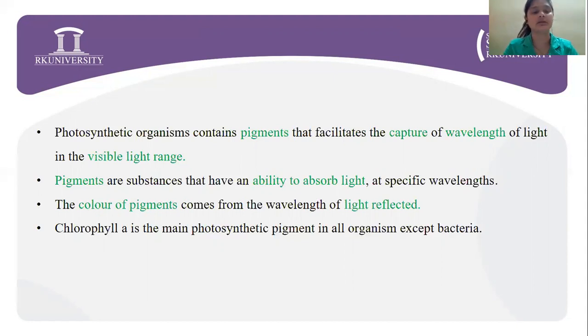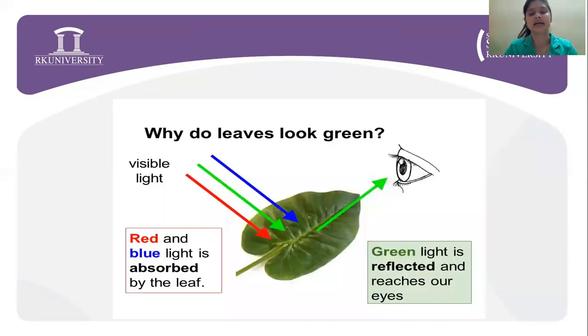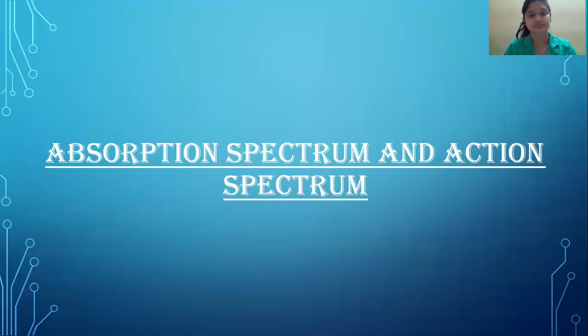Now, to explain the third point, that the color of the pigment comes from the wavelength of light reflected, this diagram will help. We know that leaves appear green mostly, right? So why do leaves look green? The reason is that when visible light falls on the leaf, red and blue light is absorbed by the leaf and the green light is reflected by the leaves, and this reaches our eyes and hence we are able to see leaves as green.